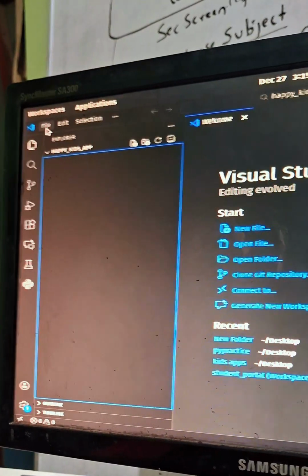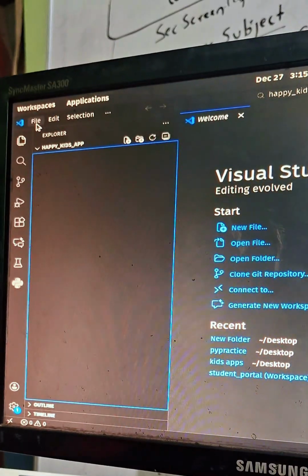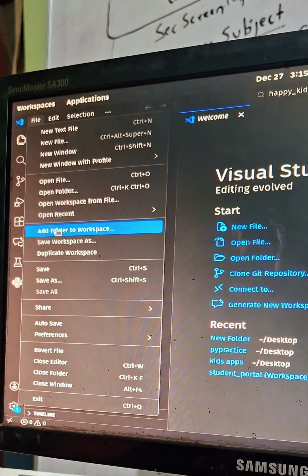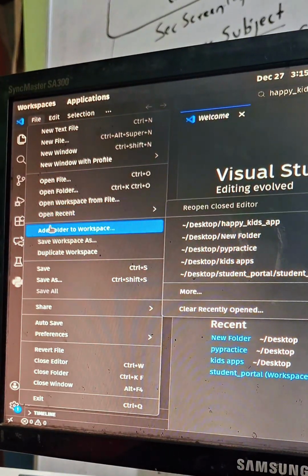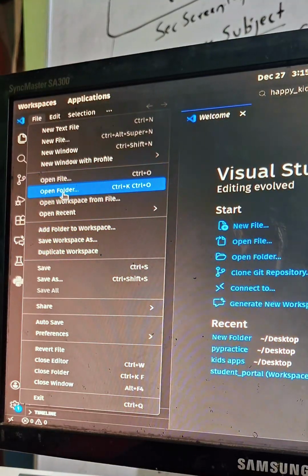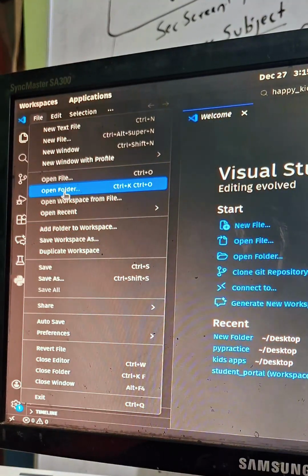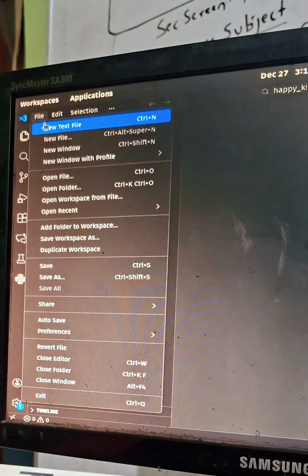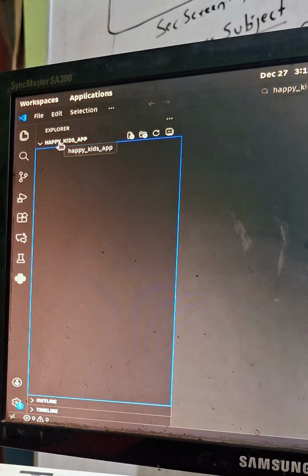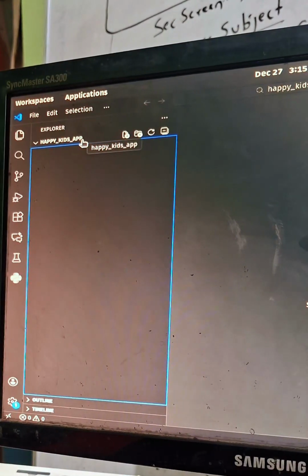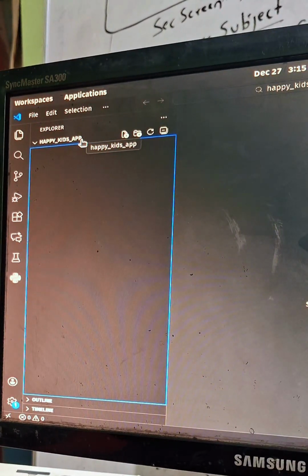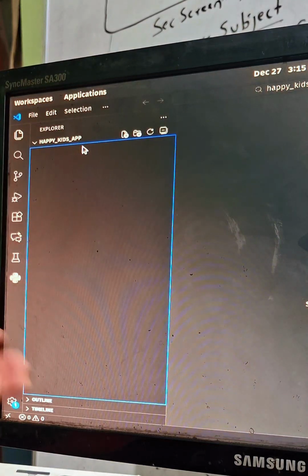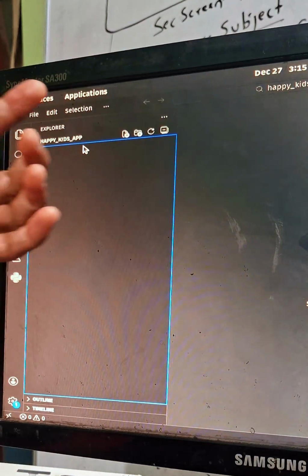You go to the File section, and when you click it you can see Open Folder. Whatever folder you have already created on your desktop, you can bring that folder here. I already opened one, so I'll close that one. Okay, here you go. This is my folder, Happy Kids app. You can name it any other name. Whatever we are developing, we'll develop under this folder.